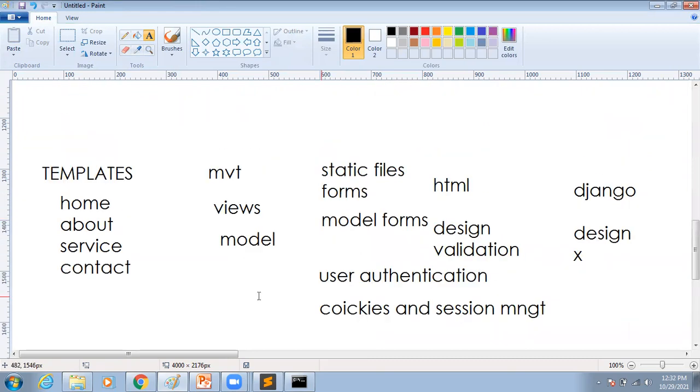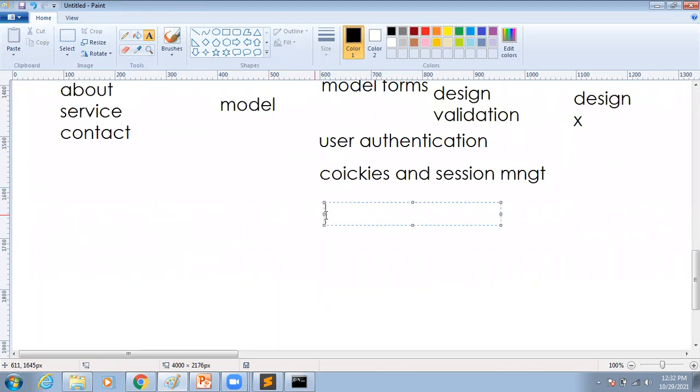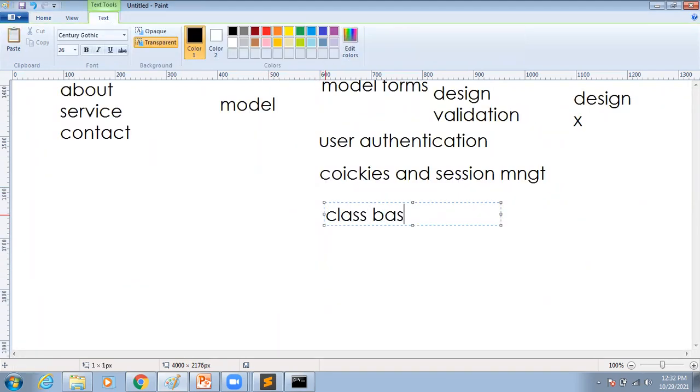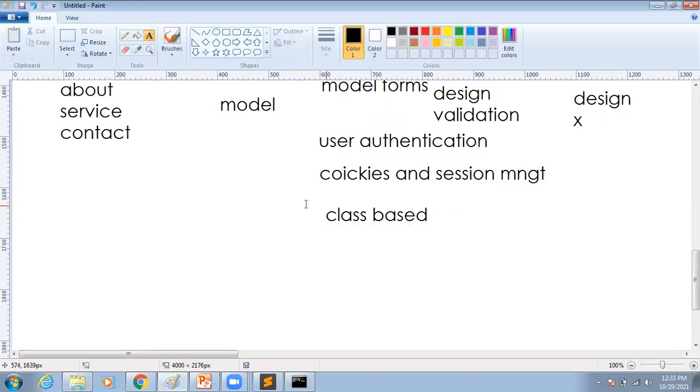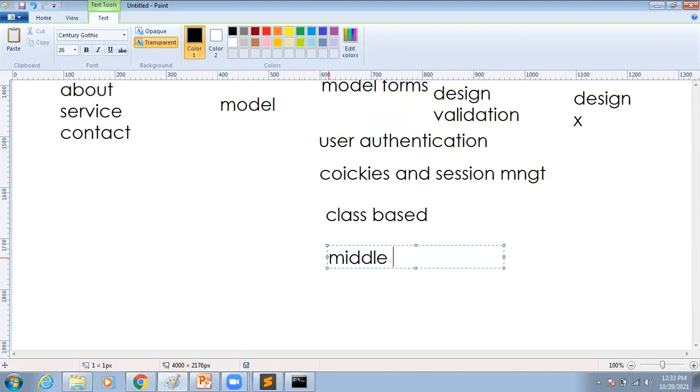So just now we created one view, that is a function based view. In case we want to create a class based view, how to work with class based view, how to connect templates by using class based view, how to work with models by using class based view, all these concepts we are going to cover under class based view only. In the same way, we have some middleware concepts also, and some ORM, object relational mapper, concepts also.